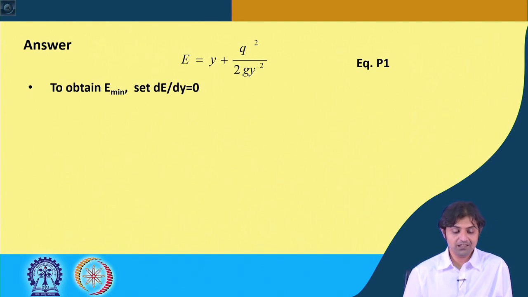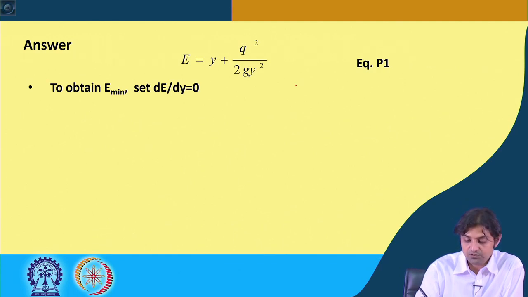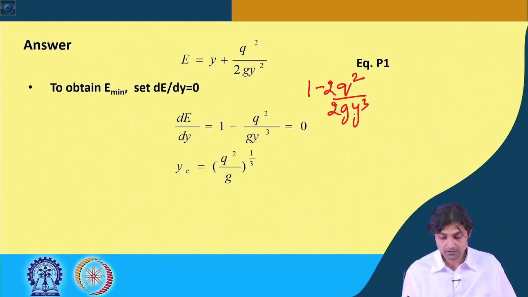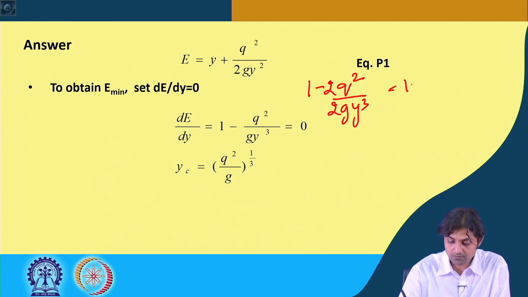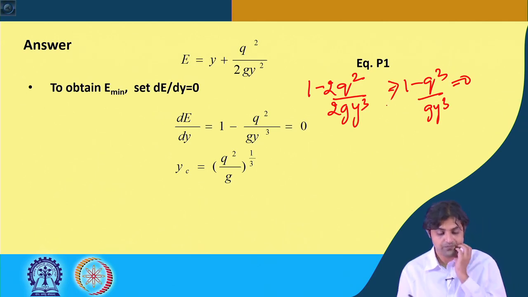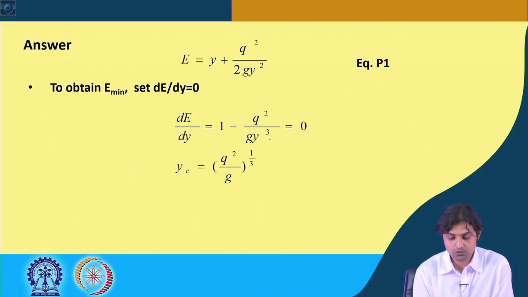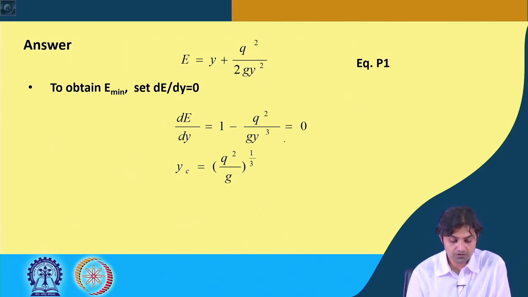Now, if we want to obtain E minimum, we have to set dE by dy is equal to 0, and if we set dE by dy is equal to 0, then it becomes 1 minus q square by g y cube is equal to 0.